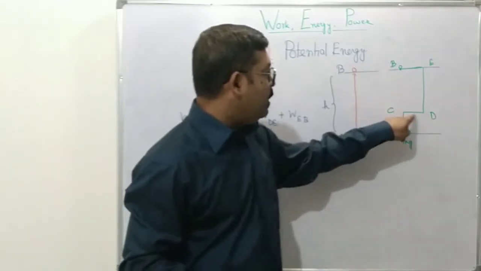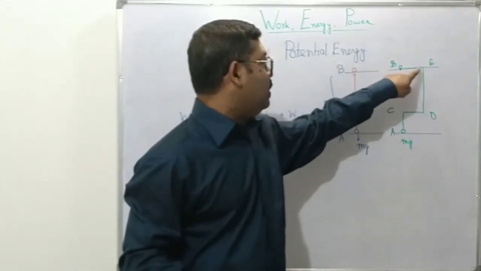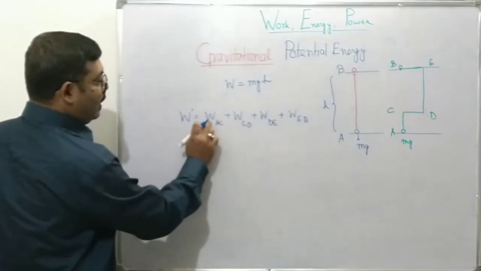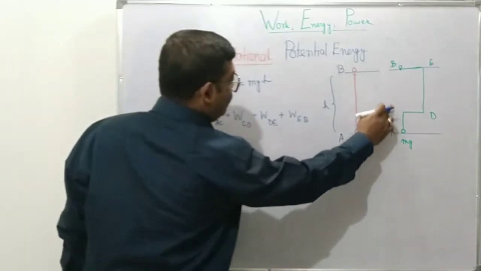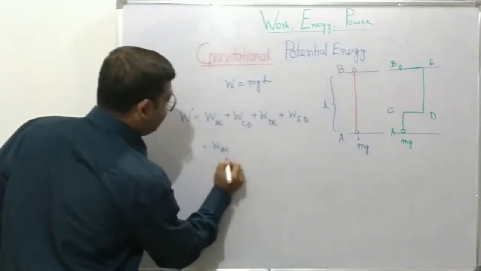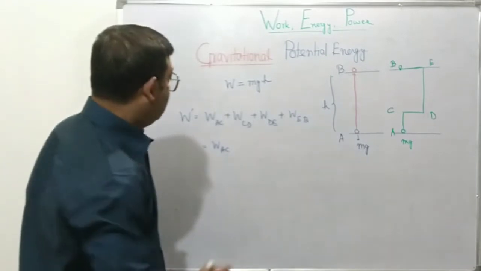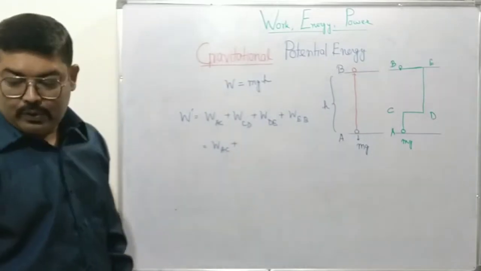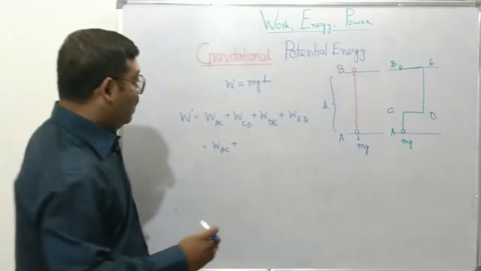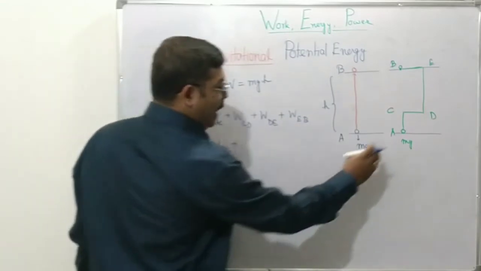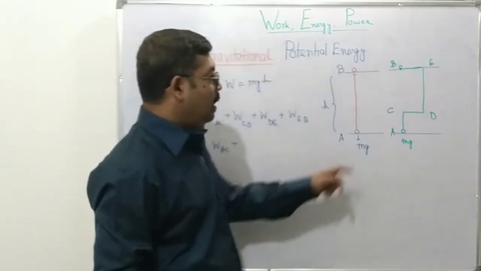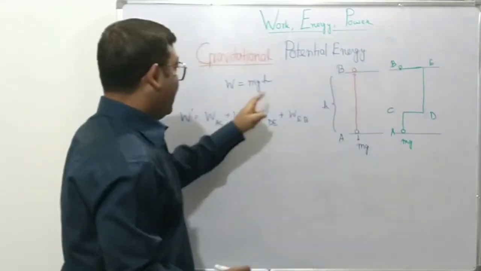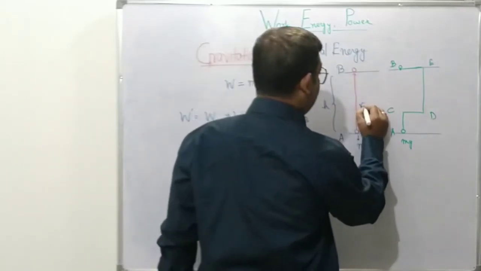Now we have chosen CD to be parallel to the horizontal and EB also parallel to the horizontal. Now the work done in taking the object from this A to C is say WAC. No problem with that. What is the work done in taking it from C to D? So here what is happening is that the weight will be there, mg, right? The force is acting vertically upwards, as was the case in the previous case also.